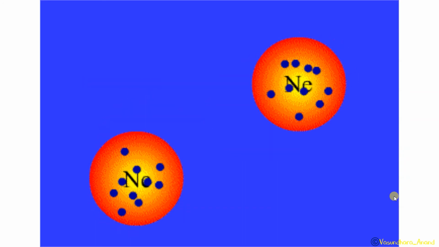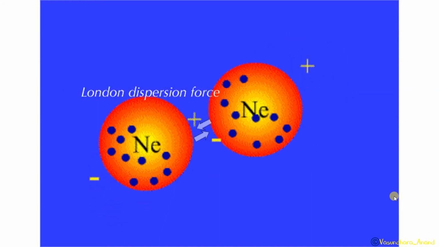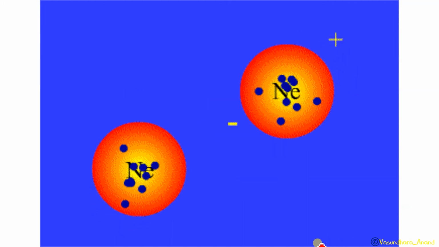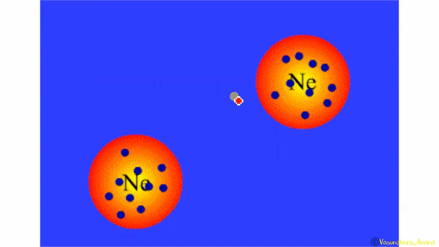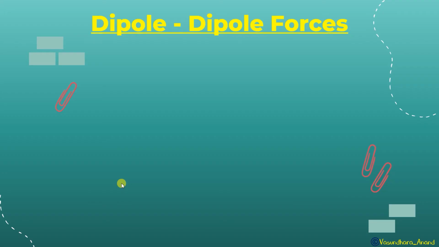Another GIF I have for you. You can see how the molecules are. You can see neon is fully dispersed right now, and this is how they are going closer. The blue one, you can see the electron in this second molecule. Here in the second molecule, this is coming closer, and here it has shifted to one side, isn't it? So this is dispersion force.